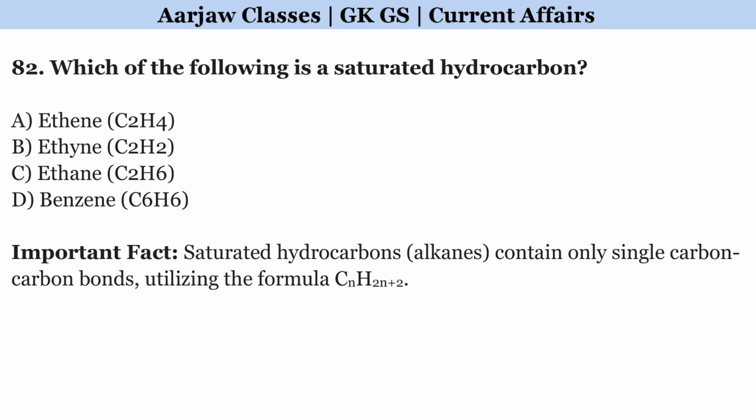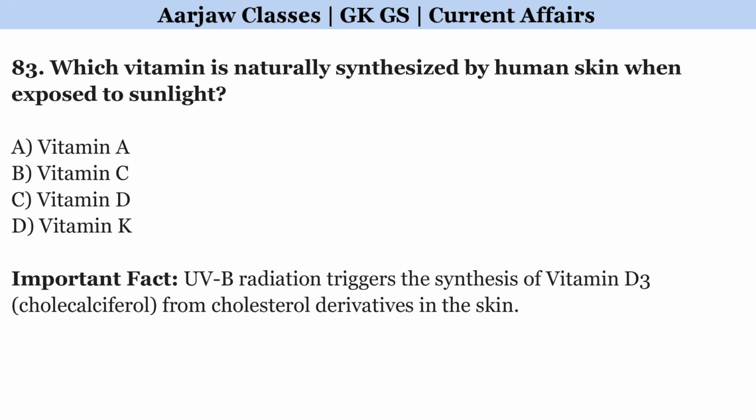Which of the following is a saturated hydrocarbon? Correct option is C, ethane. Which vitamin is naturally synthesized by human skin when exposed to sunlight? Correct option is C, vitamin D.